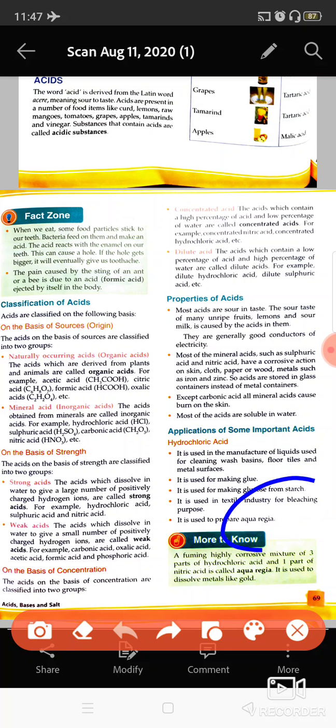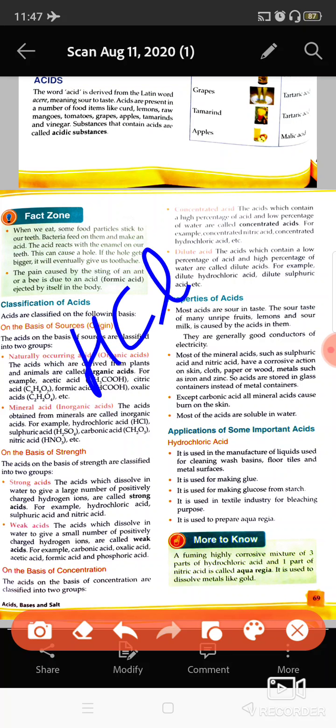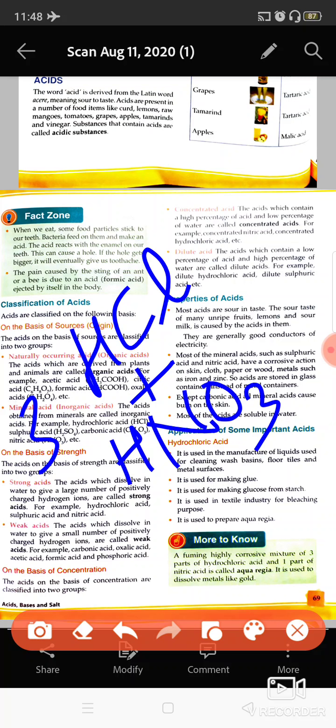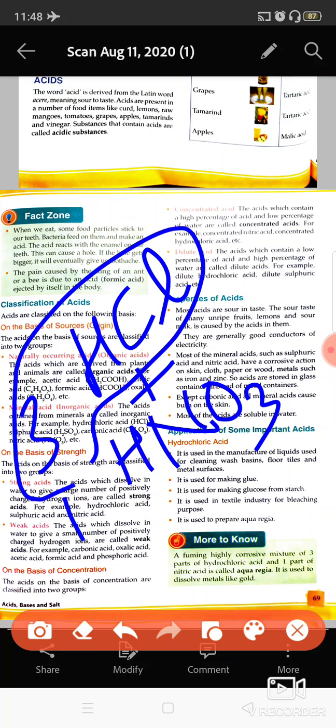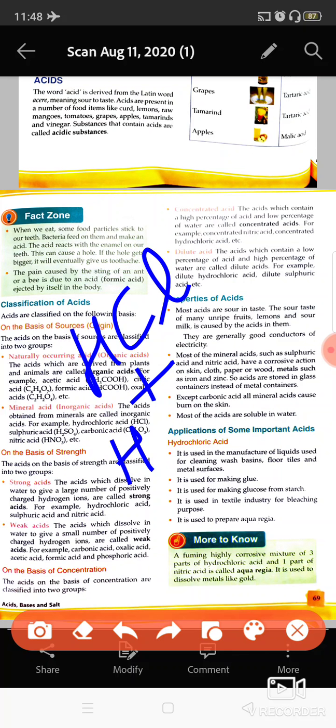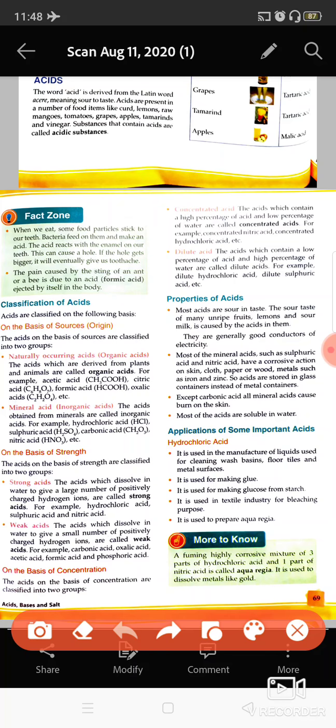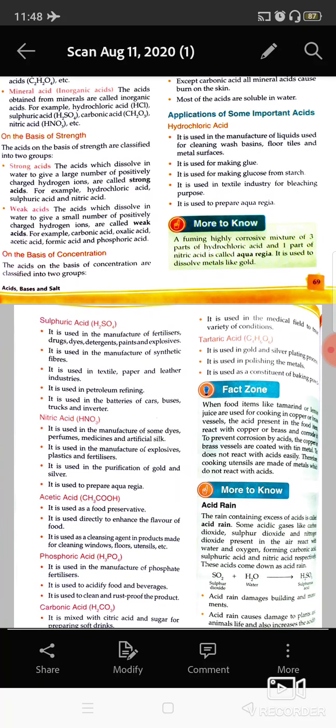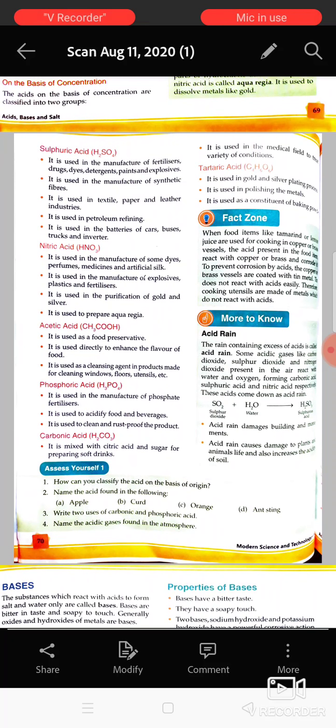And it is used for preparation of the aqua regia. Aqua regia is basically a mixture in which hydrochloric acid, that is HCl, plus HNO3, that is nitric acid, are mixed in the ratio 3 is to 1, means 3 parts of hydrochloric acid and 1 part of HNO3 are mixed to produce aqua regia. And it is very useful in the cleaning of the gold. You might have seen that goldsmiths take the jewelry to clean it, and they put it in a solution. That solution is known as aqua regia.